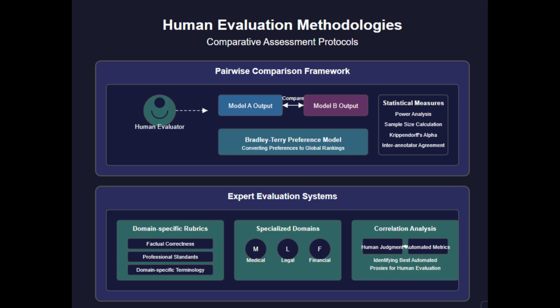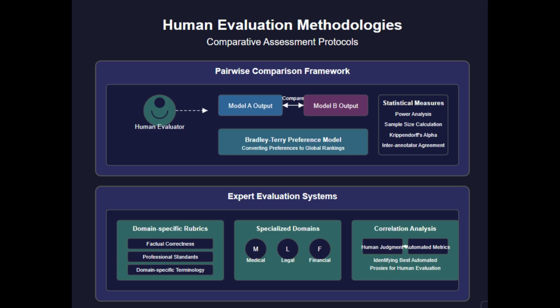We develop domain-specific rubrics with subject matter expert validation, ensuring criteria relevance and comprehensiveness. Double-blind annotation protocols with randomization prevent anchoring effects and other cognitive biases. Particularly for regulated domains like medicine and finance, we implement specialized evaluation pipelines with domain experts to assess both factual correctness and adherence to professional standards.